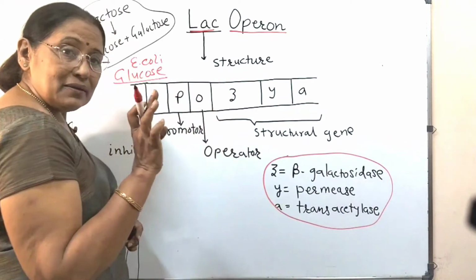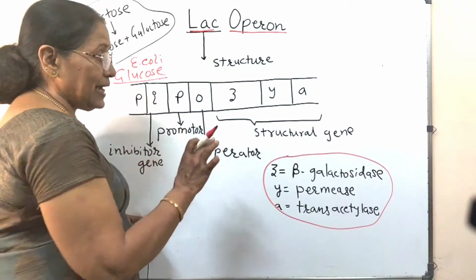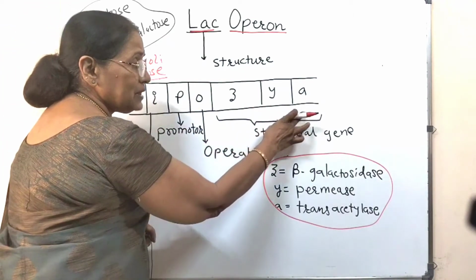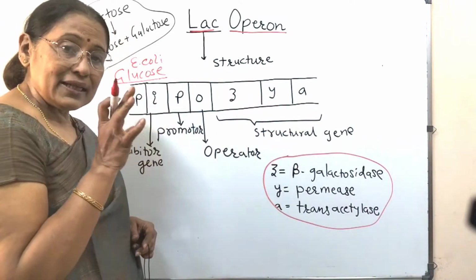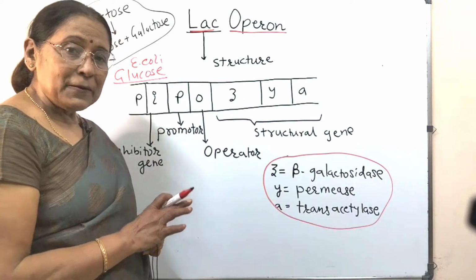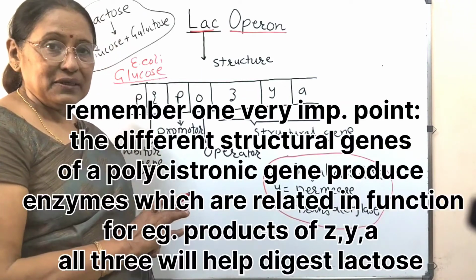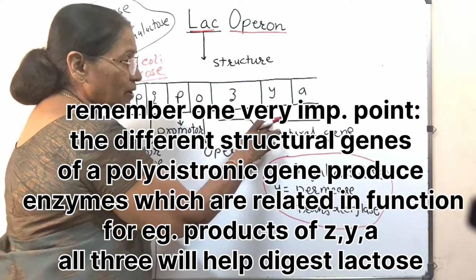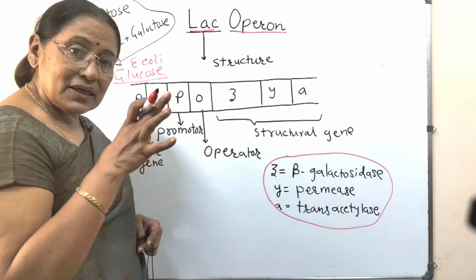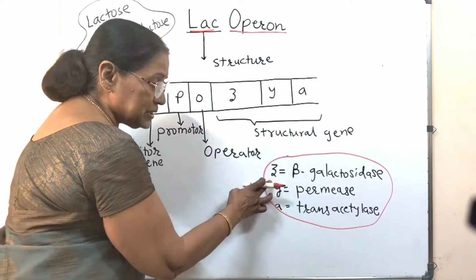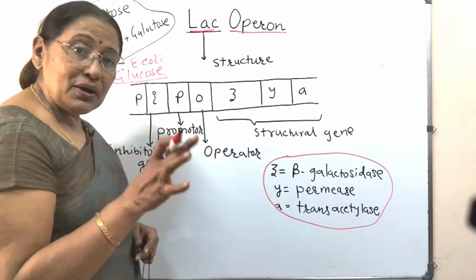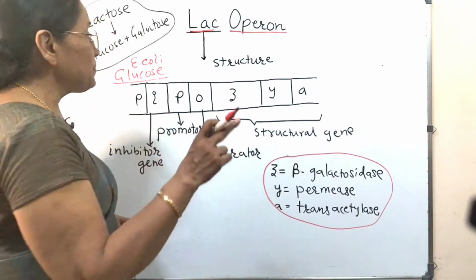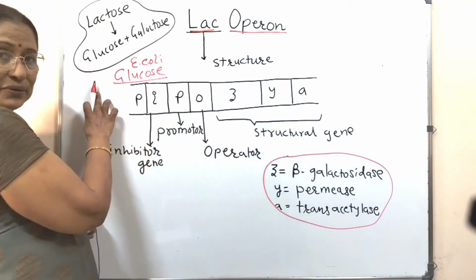Just as you have seen, the lac operon is a polycistronic gene. One important thing is that all the enzymes these genes produce are related in function. This Z, this Y, this A, these 3 genes produce 3 enzymes, all of which are necessary for the digestion of lactose.